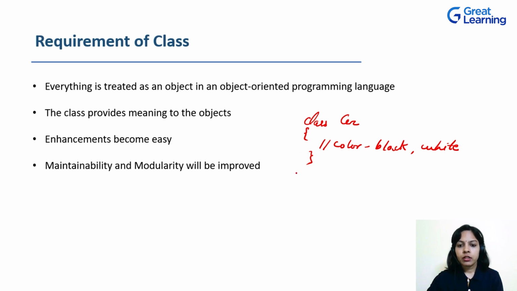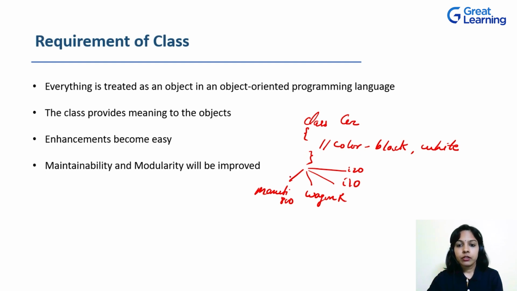Now suppose there are multiple objects created for this class car. Objects as in Maruti 800, WagonR, i10, i20. Later on, after some point of time, the car company introduced a third color for all these cars. Apart from black and white, a third color is introduced, suppose blue.